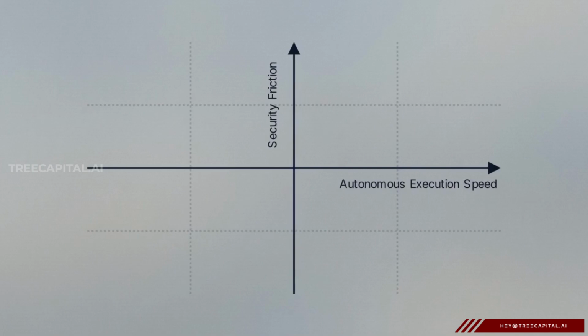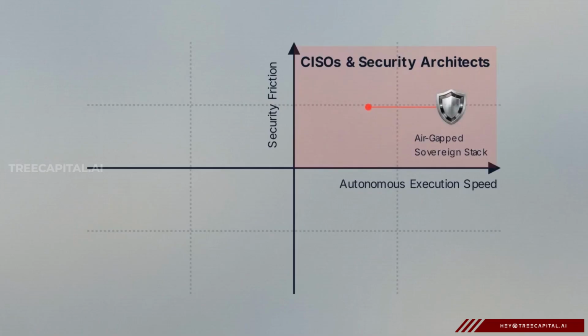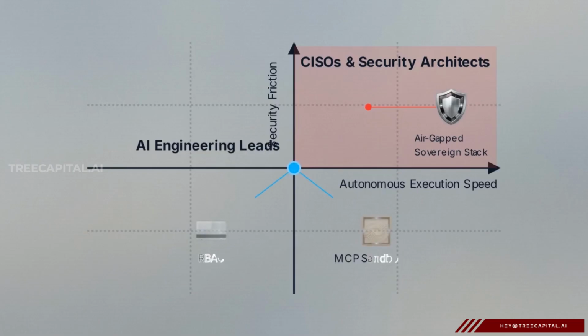This chart maps out the balance between autonomous execution speed and the security friction required to run these systems safely. For enterprise security architects and CISOs, your priority sits in the top right. If you're handling proprietary data or operating under strict regulatory mandates, deploying the Treecapital Anven sovereign stack on air-gapped infrastructure is a non-negotiable requirement. For AI engineering leads, your focus is in the center of the matrix. Even if you aren't fully air-gapping your deployment, you must implement strict role-based access control and MCP sandboxing to safely connect agents to your internal tools.